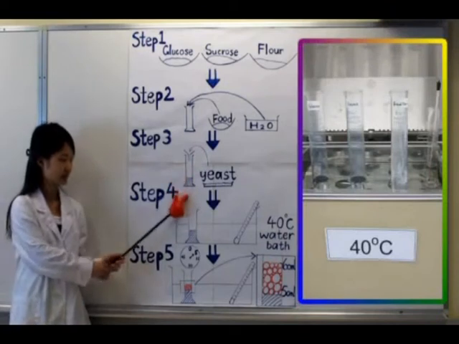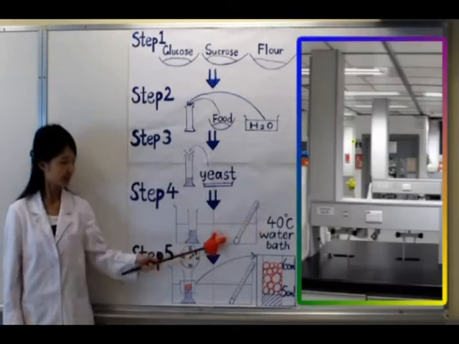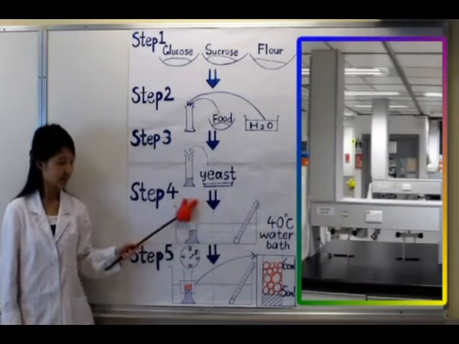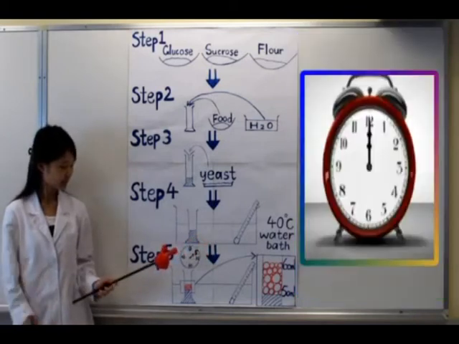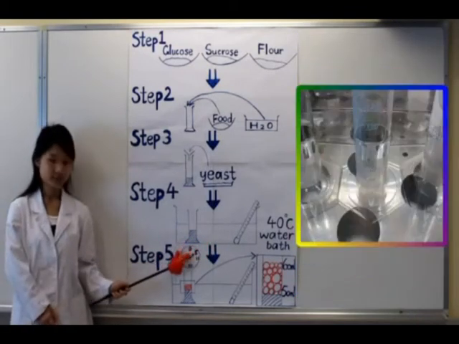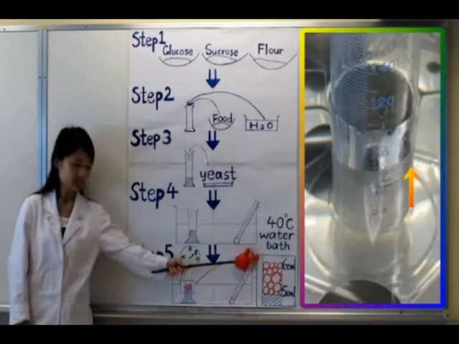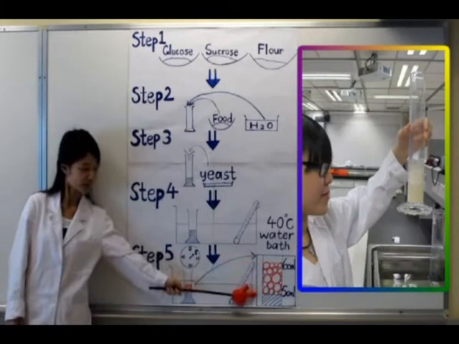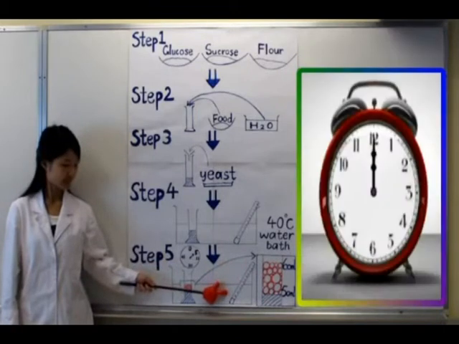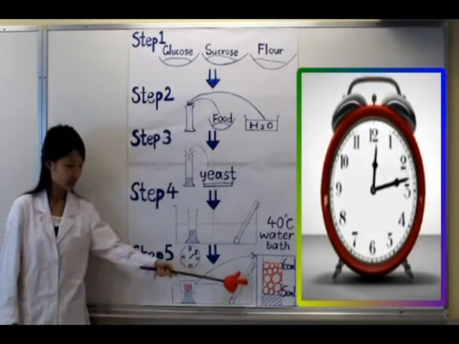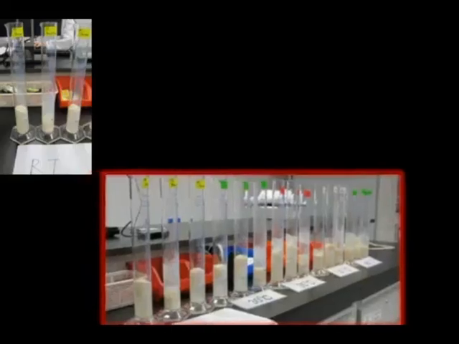After that, place the cylinders into the water bath with 40 degrees Celsius. Repeat the above procedures at room temperature, 30, 35, and 45 degrees Celsius. 5 minutes later, get the first result. Measure the rise of foam by reading the scale on the cylinder. Check whether the temperature is constant. Repeat this step every 5 minutes for an hour. Then the experiment is done.